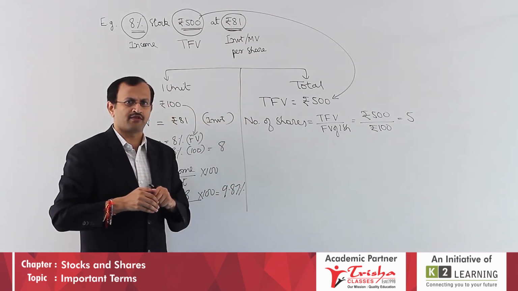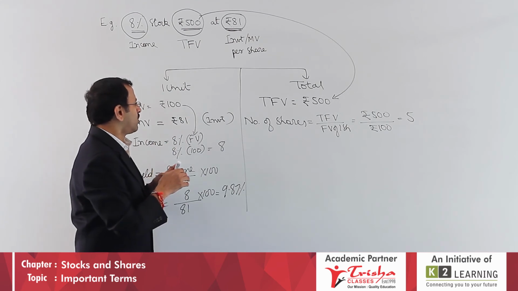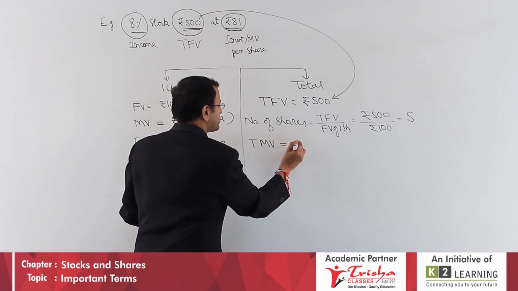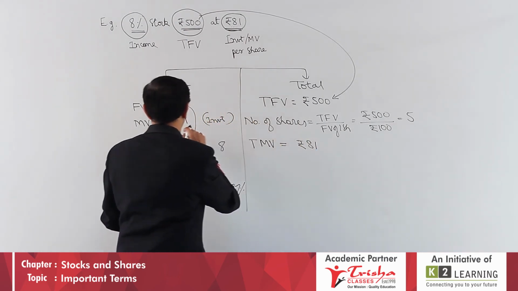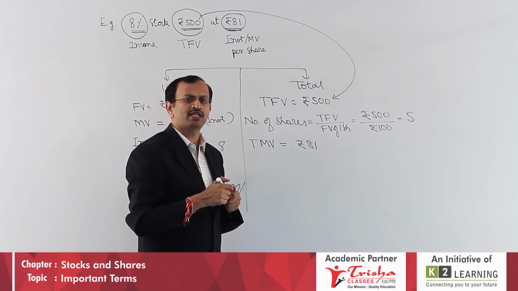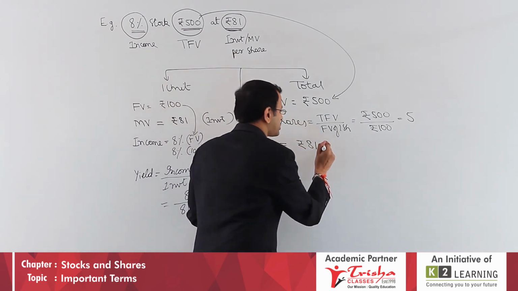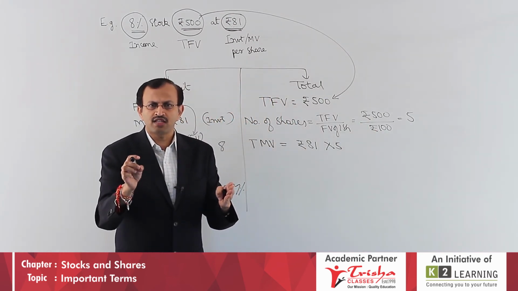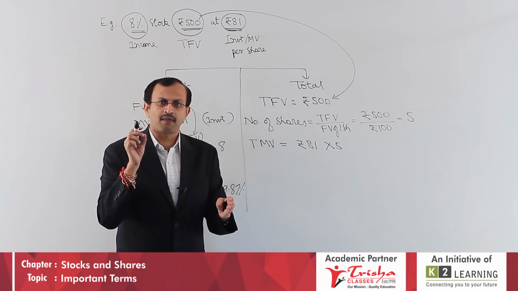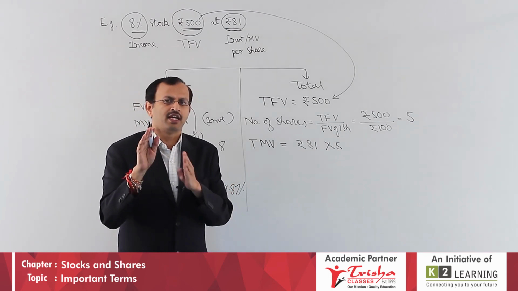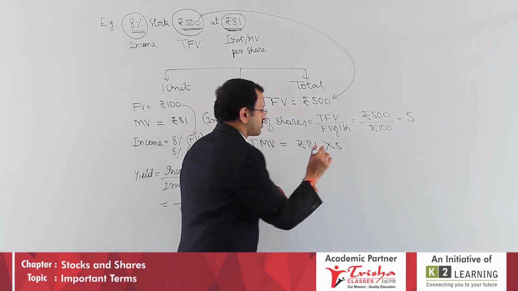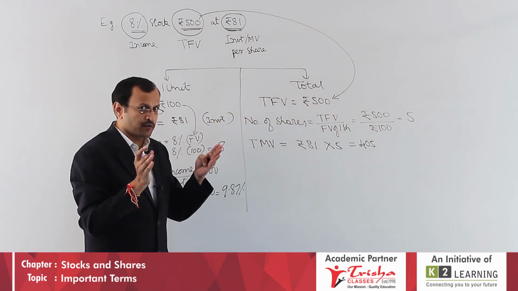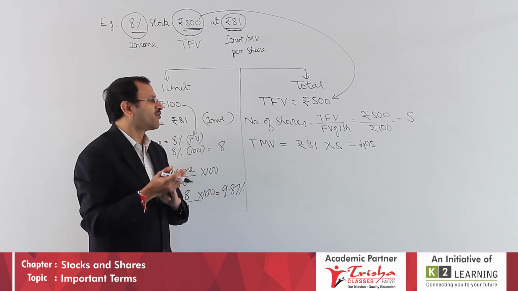Now our computation will be, so we worked out total face value. What will be the total market value or total investment? One share you pay 81. Purchase price per share 81. How many such shares you purchased? There are 5 shares purchased. So total 5 shares in the bundle. One share face value 100, but market value payment investment 81. 81 per share, 5 shares, it gives you 405 rupees. To get that bundle of shares, your 500 rupee face value, but your payment should be 405.